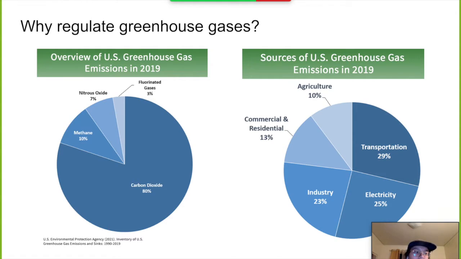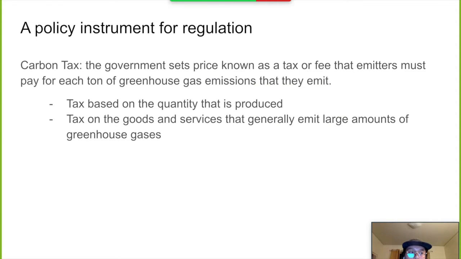The source of the greenhouse gases from human activity are from transportation, electricity, industry, commercial and residential usage, and agriculture. Policy instruments such as a carbon tax is a way for the government to reduce greenhouse gas emissions. Under a carbon tax, the government sets a price that emitters must pay for each ton of greenhouse gas emissions that they emit. It will look like both an emission tax that is based on the quantity that is produced and on the tax of goods and services that generally emit large amounts of greenhouse gases.